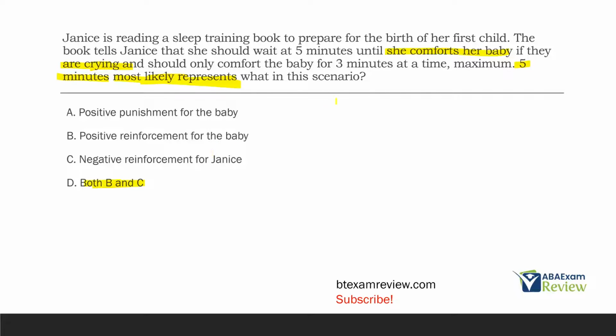So the question is written a little strangely, right? Because really, 5 minutes is more of the reinforcement schedule. But given the answer choices, the two best choices are positive reinforcement for the baby and negative reinforcement for Janice. So even though the question is written strangely, you still got to answer given the best answer. So it's a good lesson and good training on giving the best answer and only answering what the question is asking given the information to you.